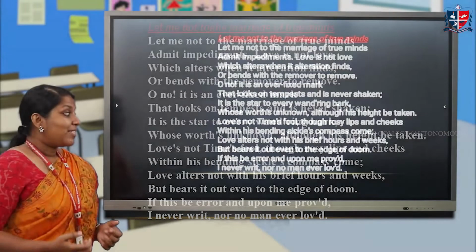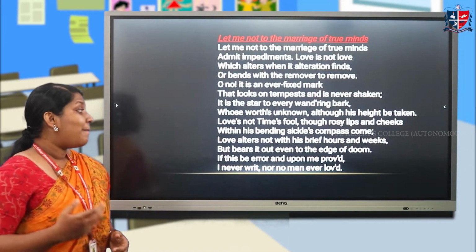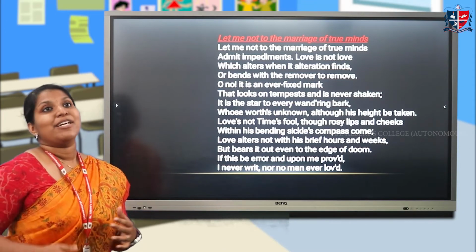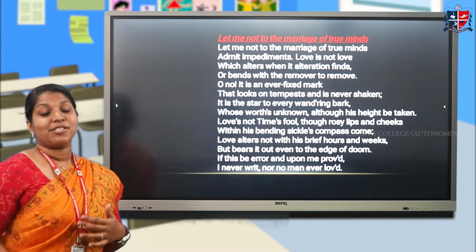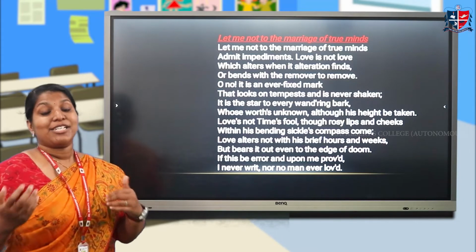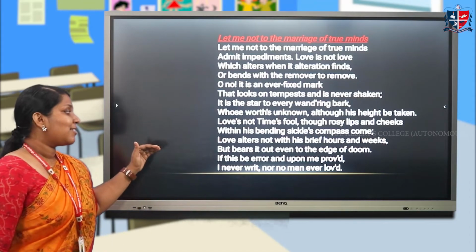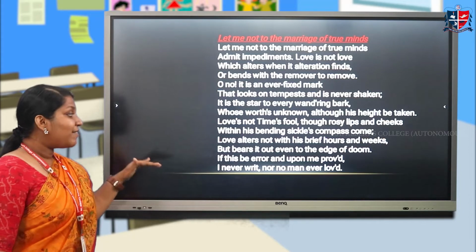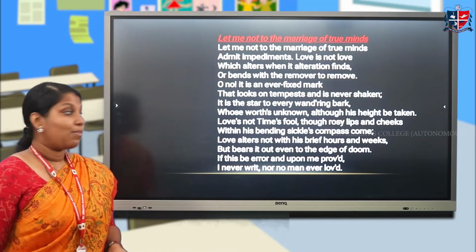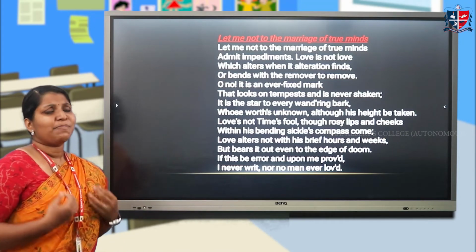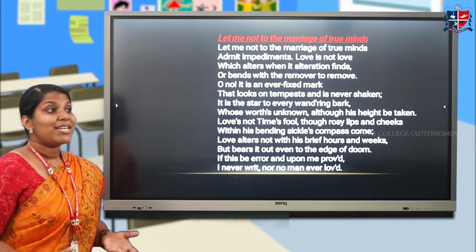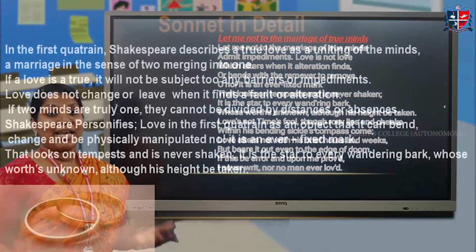Love alters not with his brief hours and weeks, but bears it out even to the edge of doom. That is, love cannot be altered even after years, weeks, hours. The love won't change; it will hold on until the day of judgment. So this love cannot be changed. If this be error and upon me proved, I never writ, nor no man ever loved. Shakespeare is stating that if what I have written is an error, or what I have proved is wrong, then no man ever loved like me.